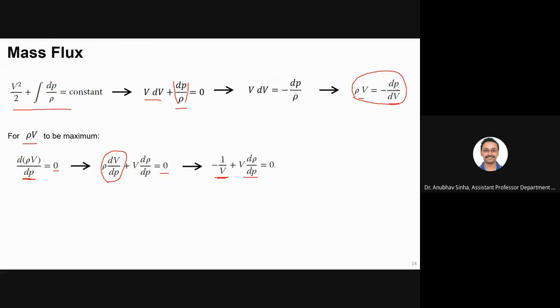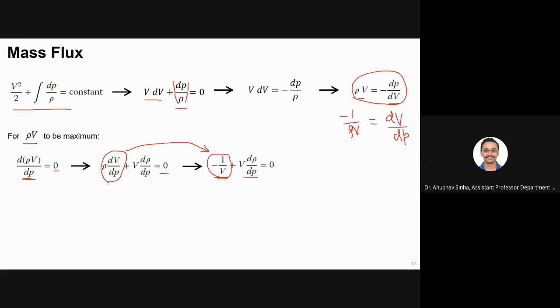If I reverse it, it will become minus 1 by rho V is equal to dV by dP. Can I write like this? Yes, sir. So I have dV by dP, which is here, and rho is multiplied. If I replace it there, rho will get cancelled, and I will be left with minus 1 by V. How it has become minus 1 by V is clear to everyone?